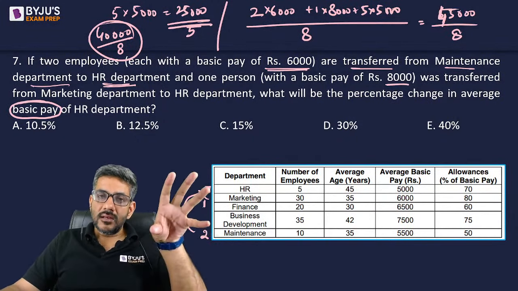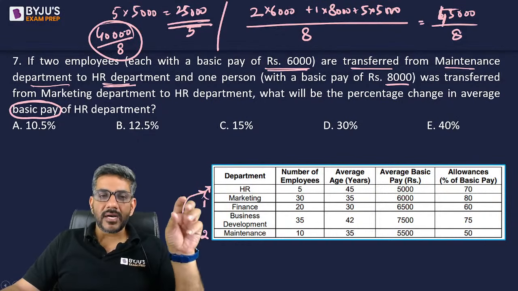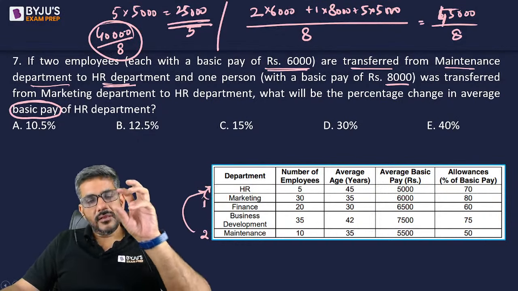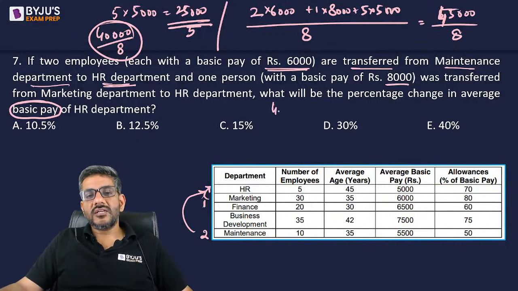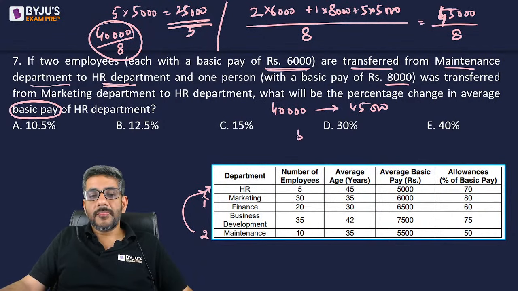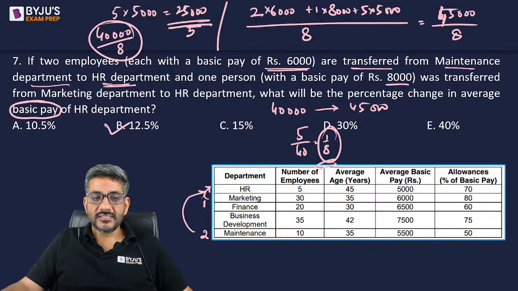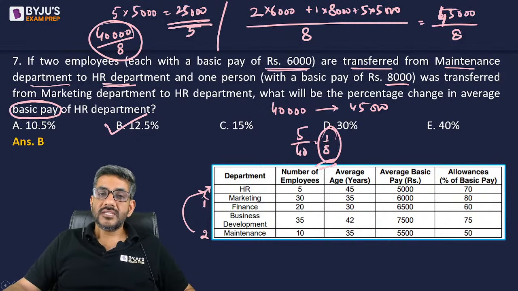So total basic pay previously in HR department was 40,000 by 8. Now it is 45,000 divided by 8. What is the increase? 40,000 to 45,000. There is an increase of 5,000 on 40,000, that is 1 by 8, or 12.5% is the percentage increase. B option is the answer.